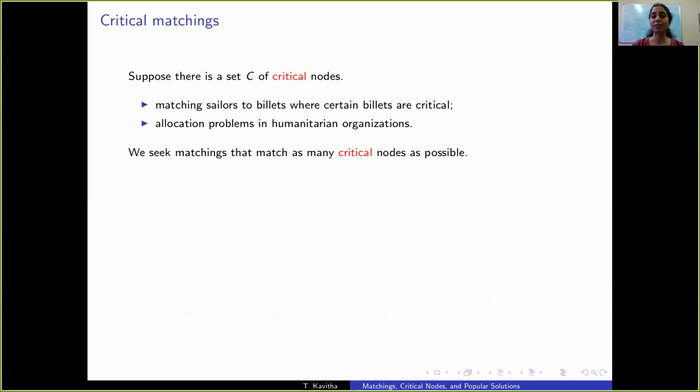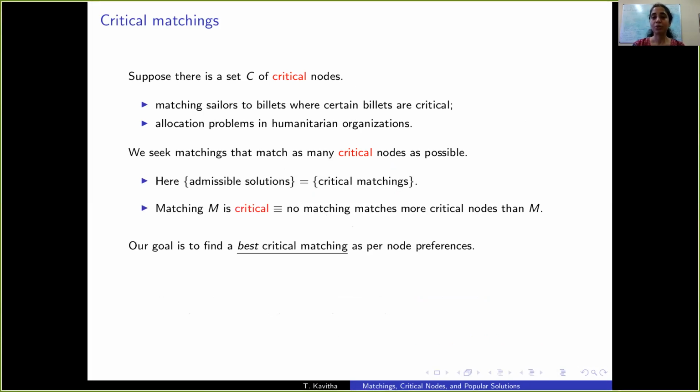Some of the nodes in our graph are marked critical, and matching as many critical nodes as possible is very important in our applications. Such applications arise while matching sailors to billets, where certain billets are critical, and in allocation problems in humanitarian organizations. So it's only critical matchings that are admissible solutions here, where a matching is critical if it matches the maximum possible number of critical nodes.